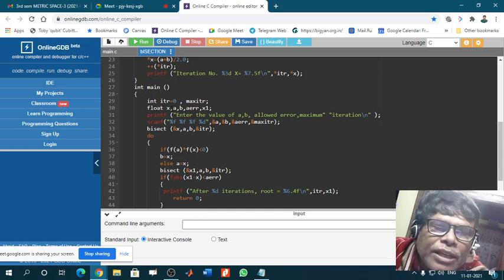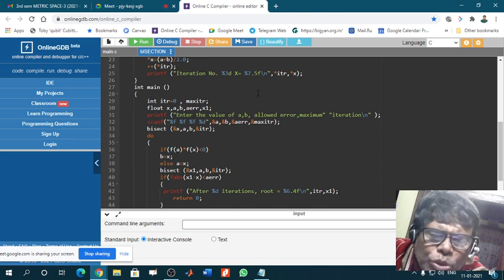This integer is a declaration of some variables. There are mostly four types: integer variables, then floating point variables, then string variables, like this. So int means integer variables, and the variable names are itr.